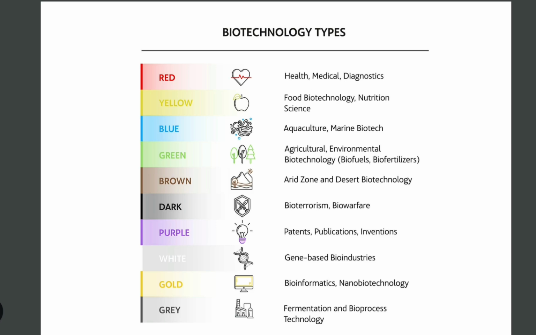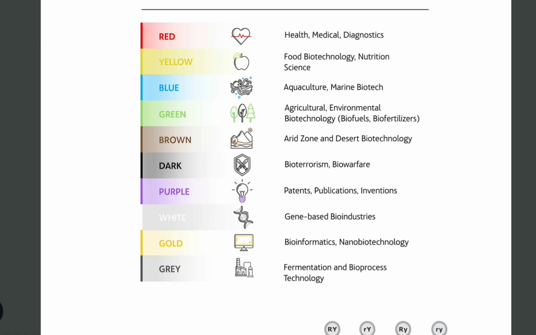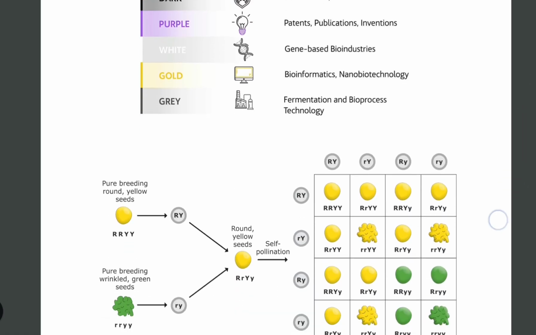These are the different types of biotechnology. And just remember, red was asked last year: health, medical, diagnostics. Yellow, food biotechnology. Blue, aquaculture. Green, agricultural. Brown, arid zones and desert. Dark, bioterrorism and biowarfare. Purple is patents, publications and inventions, related majorly to IPR issues. White is gene-based bioindustries. Then gold, bioinformatics and nanobiotechnology. Gold is also important. And then gray is also important, fermentation and bioprocess technology.